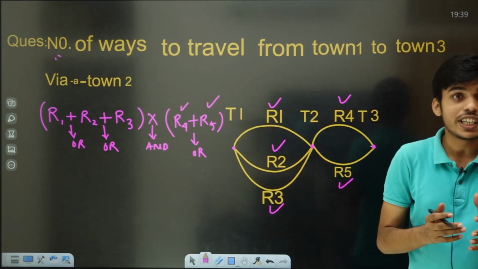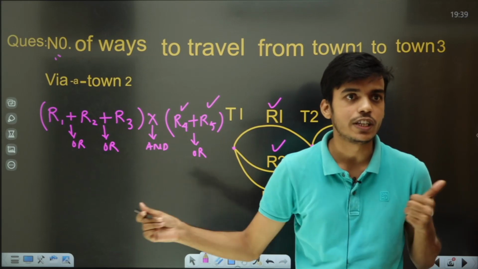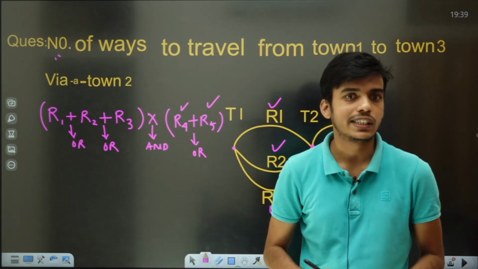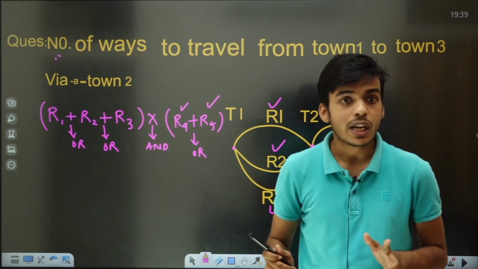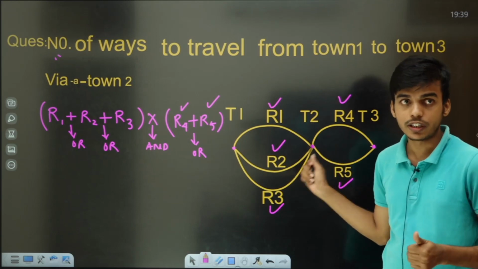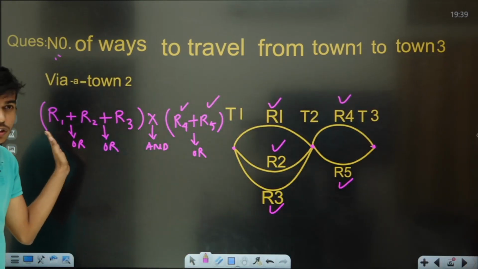This is the way we speak in English when we have to explain it to anyone, and that I am transforming into mathematics. That same thing I am transforming into mathematics, the number of ways we can travel from this town to that town via town 2. You might be wondering, sir, what will this generate?